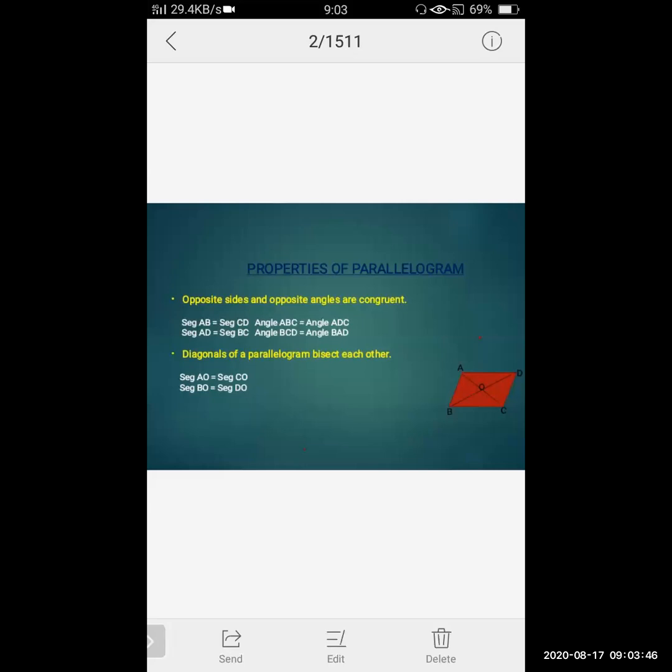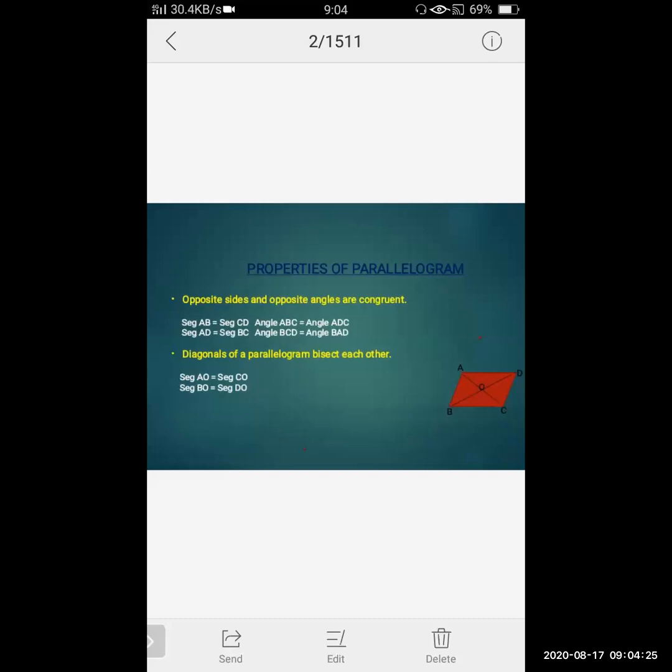That means what is the first property? Opposite sides of any parallelogram are congruent. Now, the second is what? Opposite angles are congruent. If I say angle B, that is angle ABC, then opposite to angle B is angle D. Yes, so angle ABC will be congruent to angle ADC.